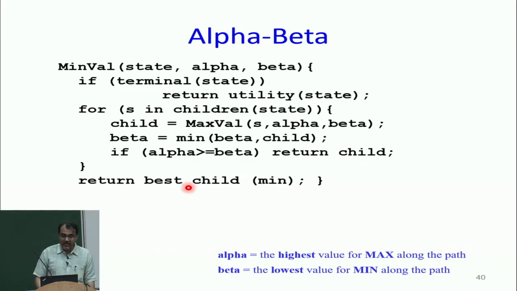So, this is the min max algorithm, but now what have I said? With every child in the min, I will maintain the beta, which is the min of the beta child, and if alpha is going to be greater than or equal to beta, I am going to prune and just return the child, right.